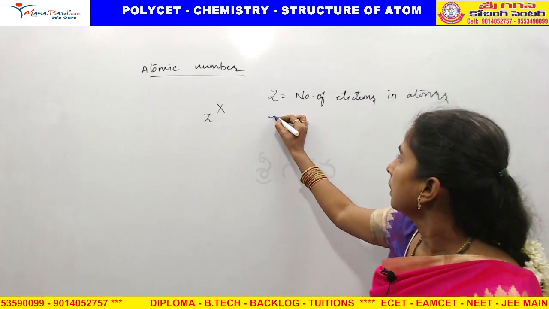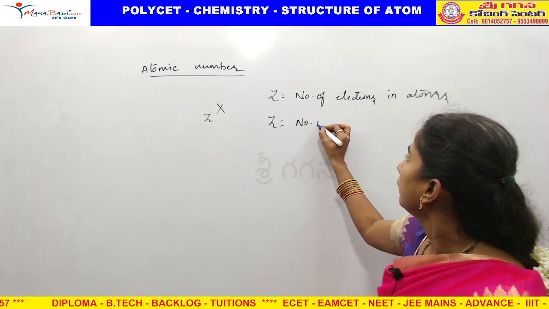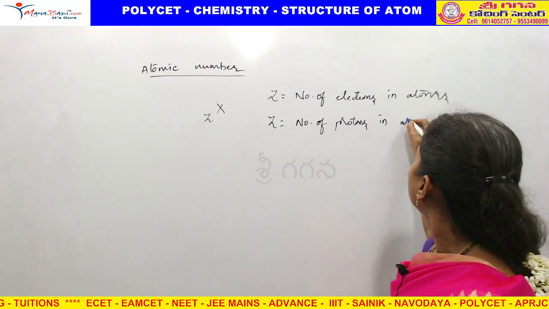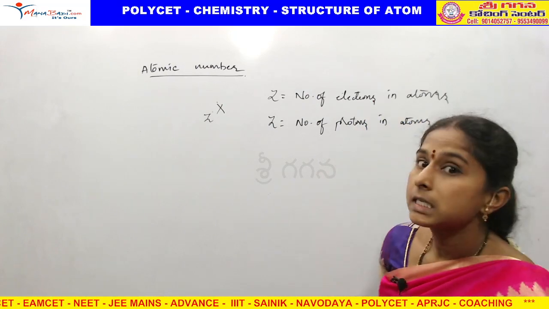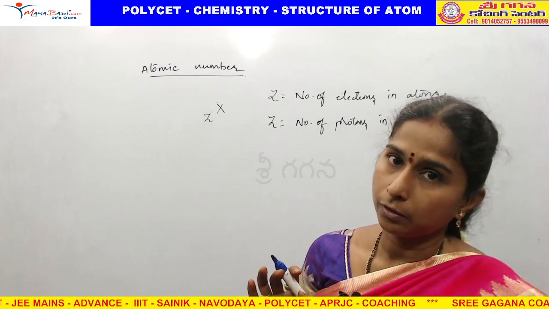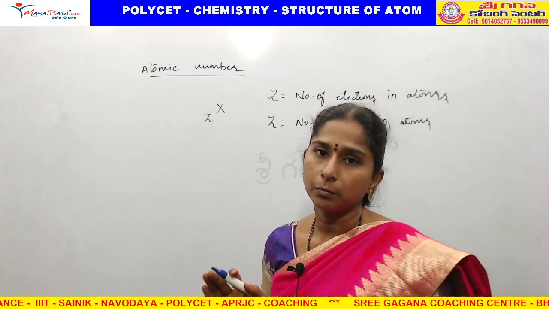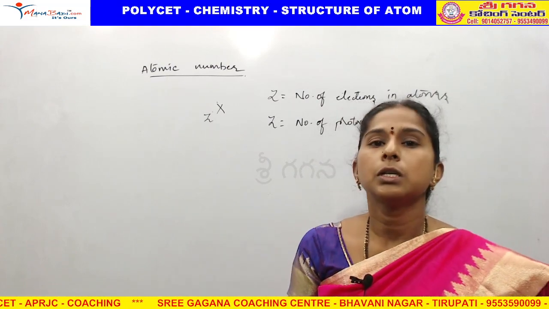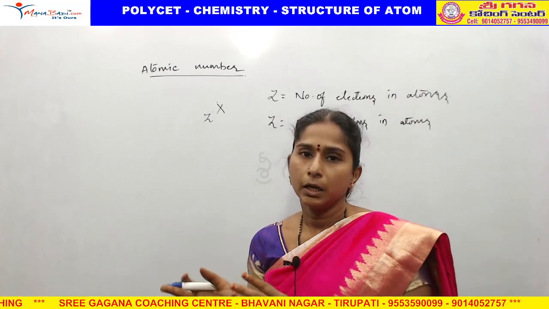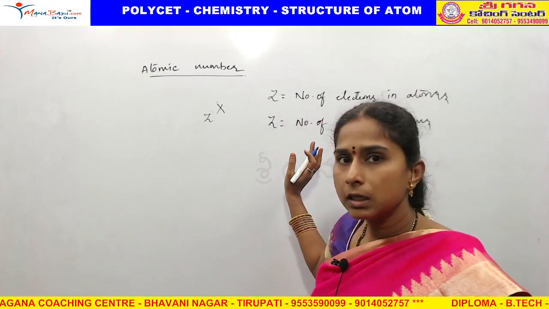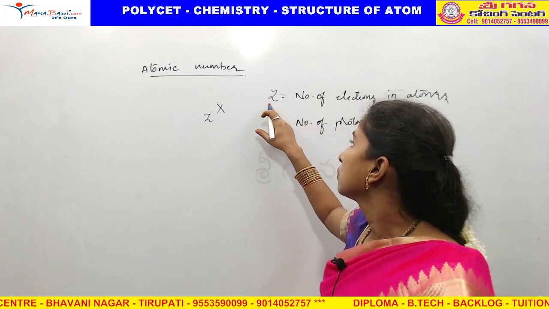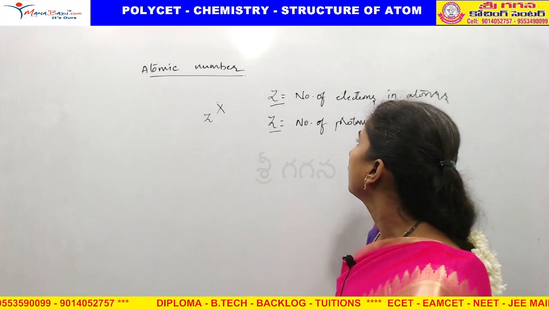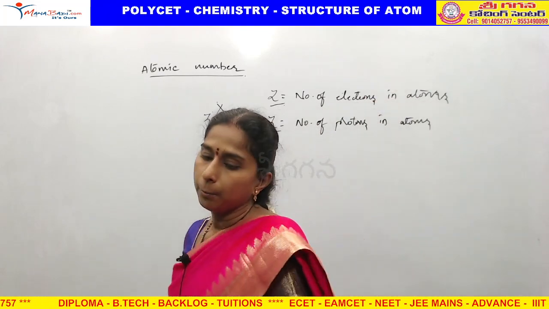And this Z is also equal to the number of protons in an atom. I already told you the overall charge on an atom is neutral, because it is a neutral atom. The number of positive charges is equal to the number of negative charges. So for a neutral atom, the number of electrons and protons are both equal to the atomic number.